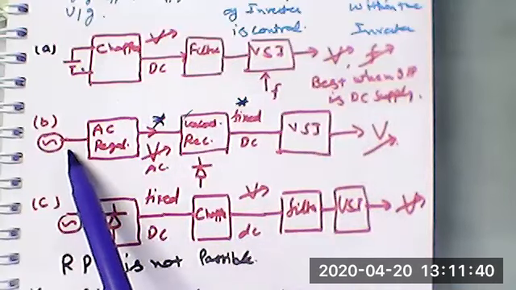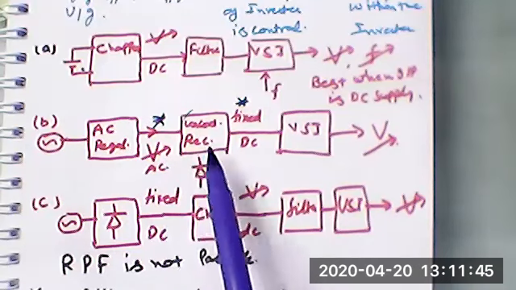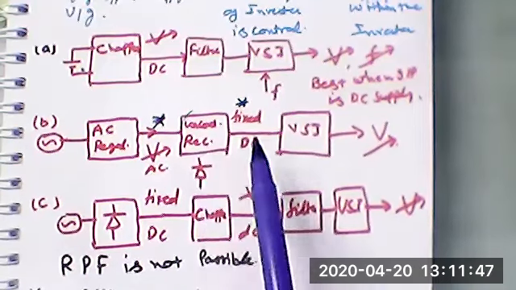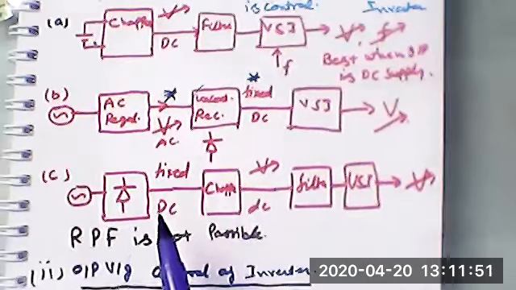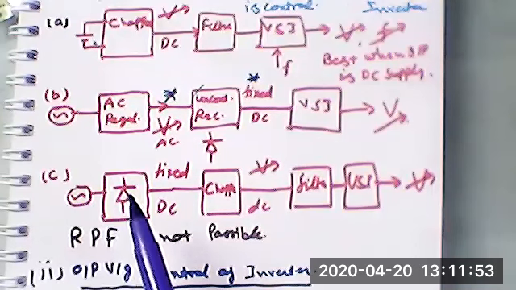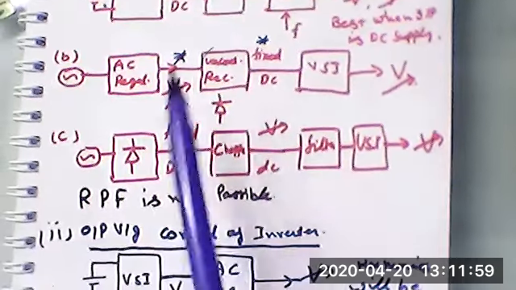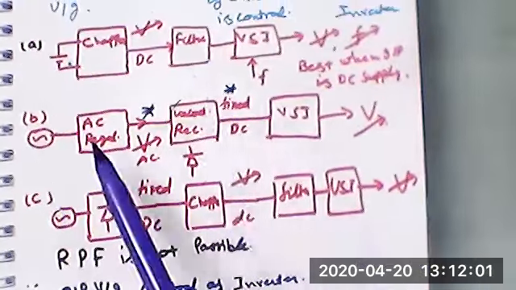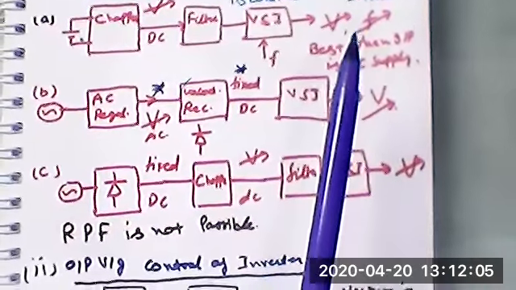If you have AC, by applying an AC regulator you can have variable AC. Or use an uncontrolled rectifier to get variable voltage. Lastly, you have AC, convert it into fixed DC, then use the chopper. This type of control changes the input of the inverter, and so we can change the output voltage of the inverter.